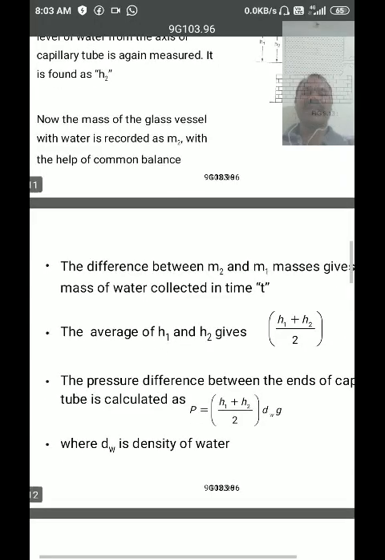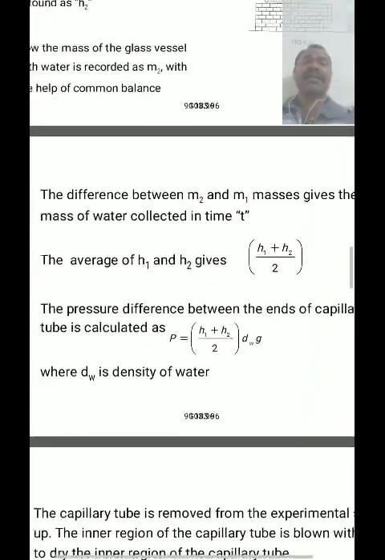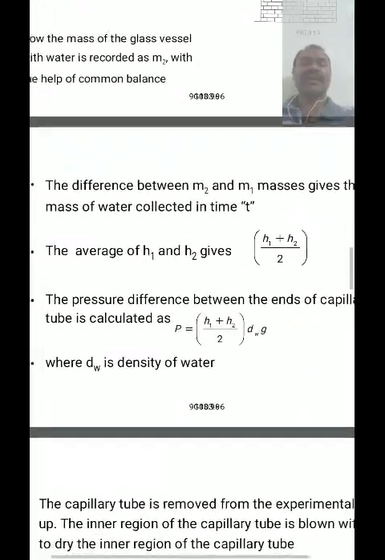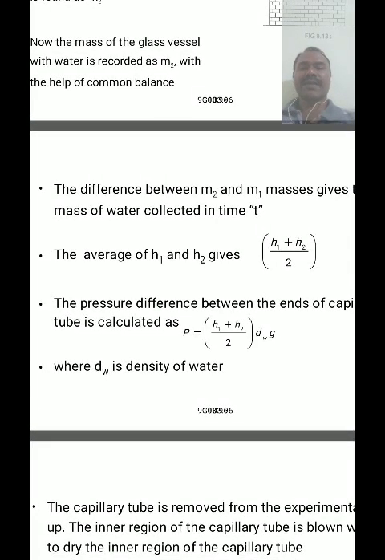Then the difference between m2 and m1, that is m2 minus m1, gives the mass of water collected in t seconds in the glass beaker.